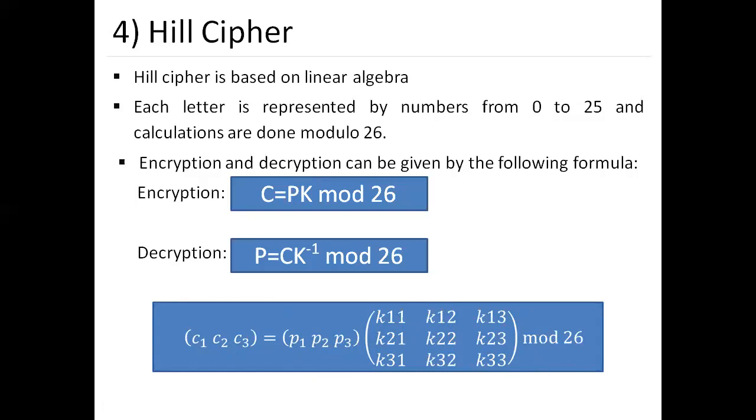We'll see a numeric example as well. So here we have a 3 cross 3 matrix. We'll have to make P1 into K11, P1 K21, P1 K31. For each and every alphabet, the plain text alphabet has to be multiplied by the key, and whatever the resultant answer is, we have to take modulo 26. So this is an example of a Hill cipher.